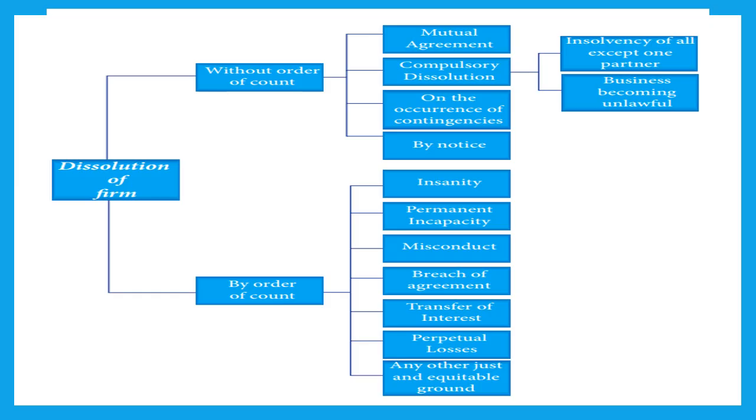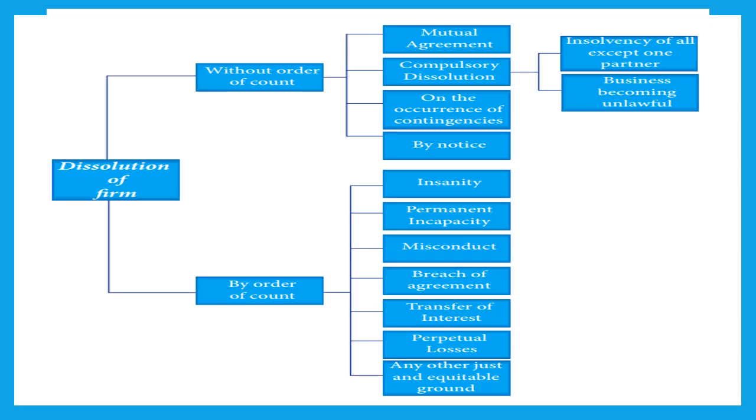Then comes perpetual losses. Quite obvious and evident that if any firm is continuously in every financial year suffering losses and the partners find no scope, partners are of the opinion that this business cannot turn into a profitable one, and the business has become loss making, then obviously there is no sense in carrying on the business. So in that case the partners may file a petition to the court, and if the court is satisfied, the dissolution of the firm will take place.